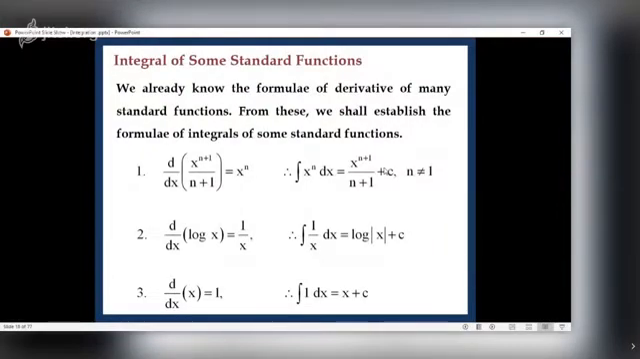Now the most important thing, integrals of some standard functions. We already know the formulae of derivatives of many standard functions. From these, we shall establish the formulae of integrals of some standard functions. Why? See, the derivative of sin x is cos x, and that is why the integral of cos x with respect to x is nothing but sin x. Now observe the three results given on the screen.